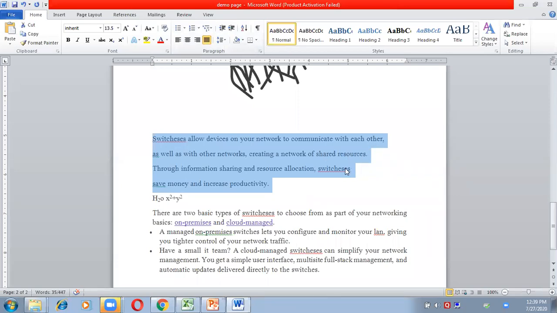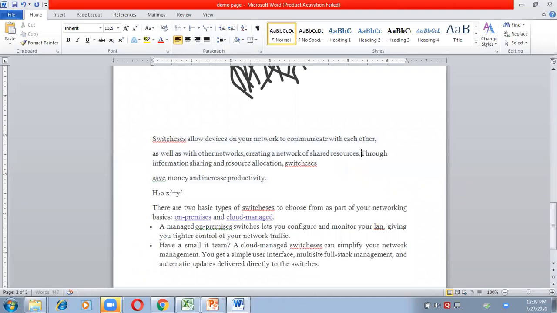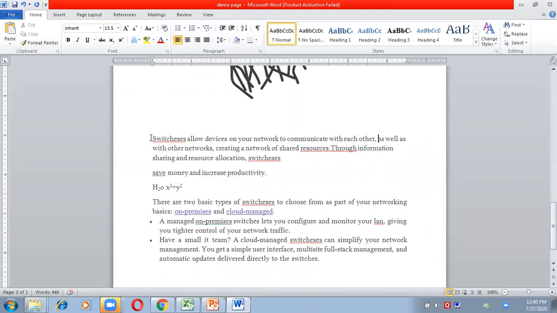If I press only left align, it will be like this. I think you are not able to see the proper difference. This is left align and this is justify. See the difference between left align and justify. When I click on left align, the first and the second line are not of equal length. But as soon as I click on justify, both become equal.